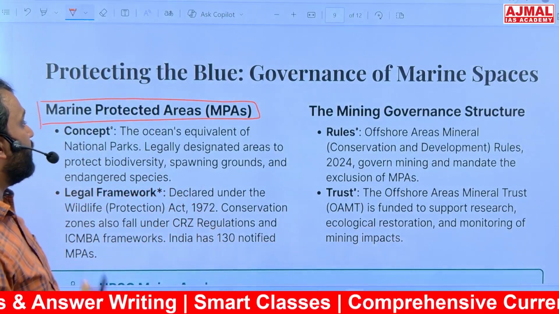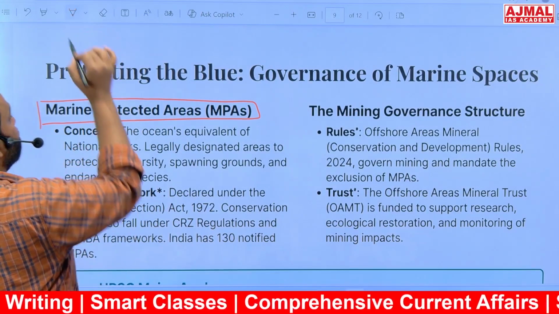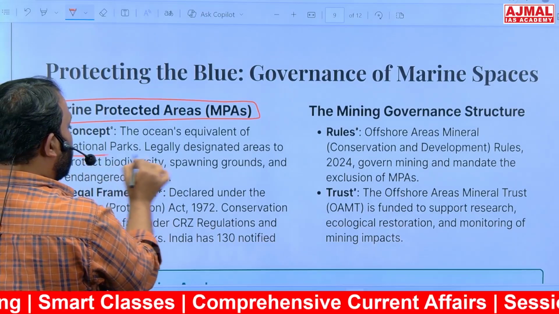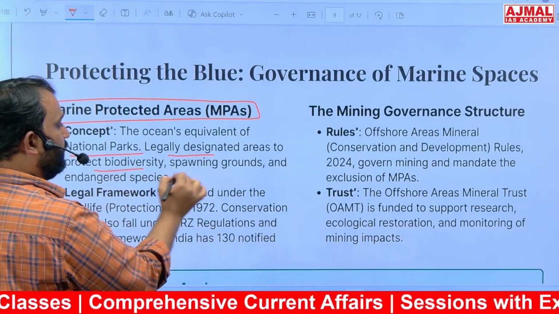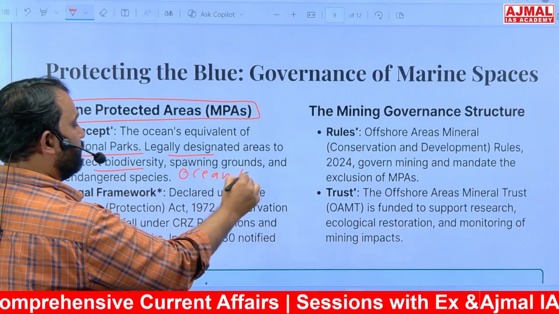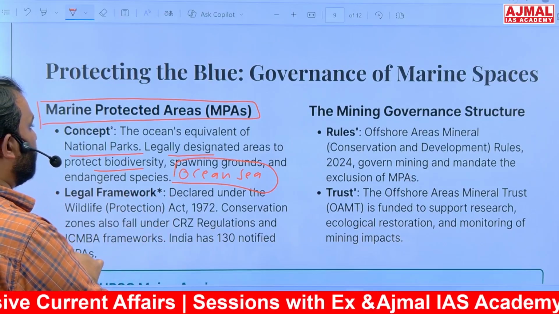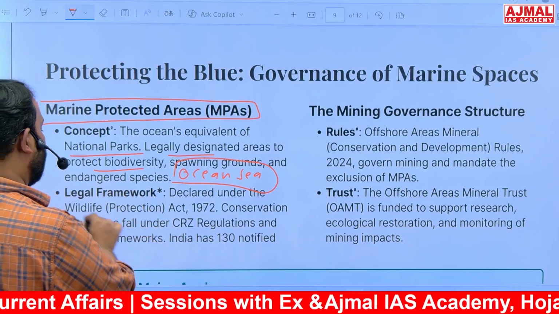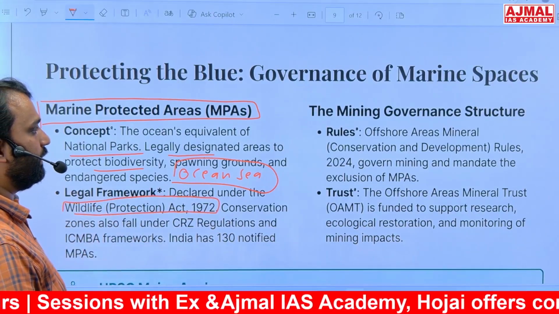Now what are these marine protected areas? These are a kind of national parks, legally designated areas that protect biodiversity within oceans or seas to protect marine biodiversity. These marine protected areas are declared under the Wildlife Protection Act of 1972. We declare them under this Act.